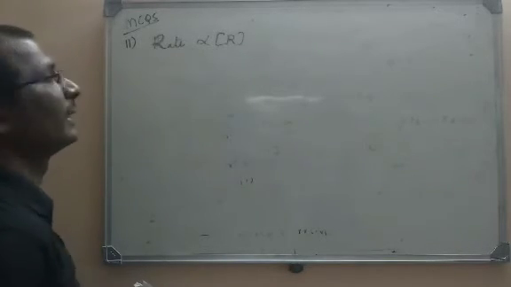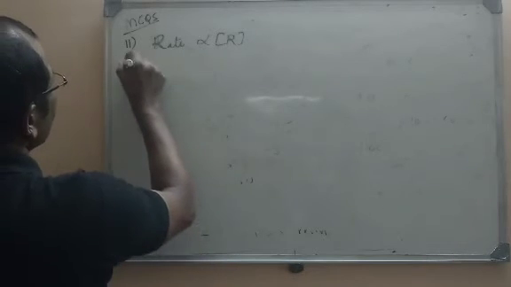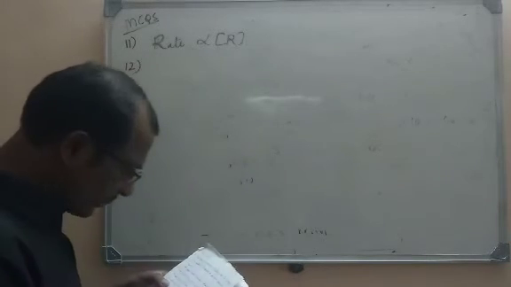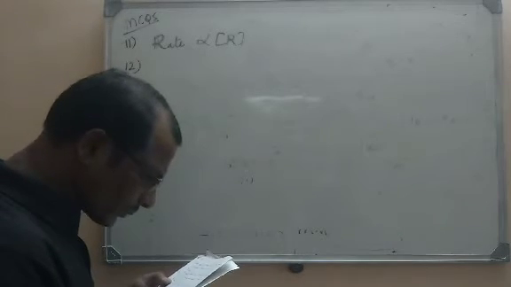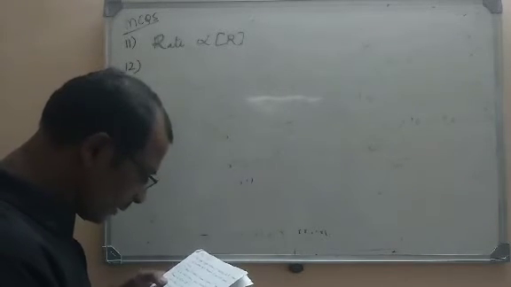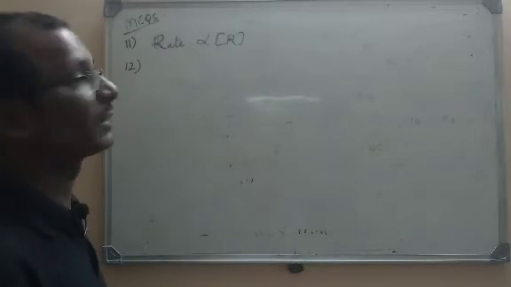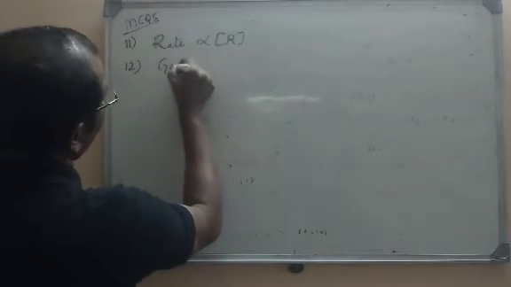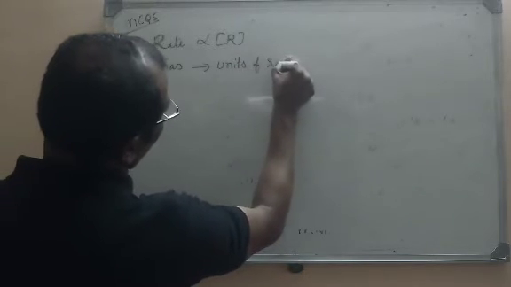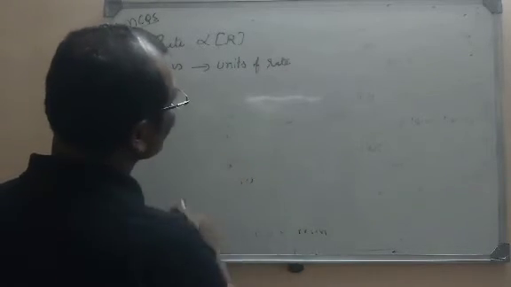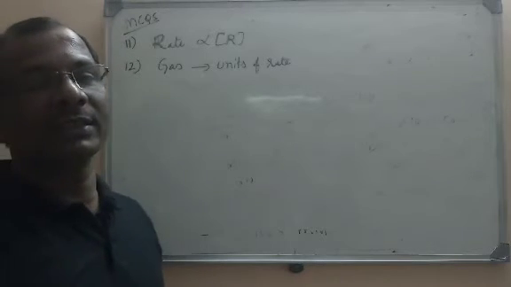So first option will be the correct option. Let us move to the next MCQ. If the reaction involves gaseous reactants and gaseous products, then the units of rate are. So here only gases are taken. What are the units of rate? What are the units for rate?